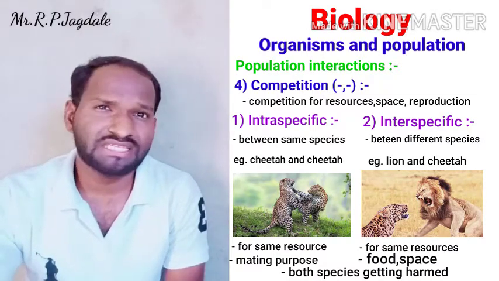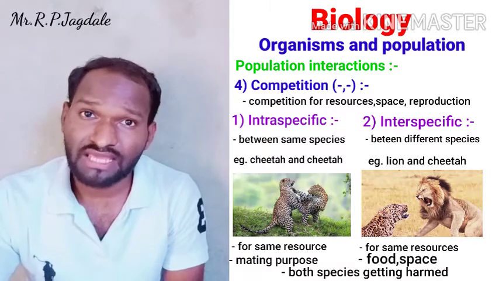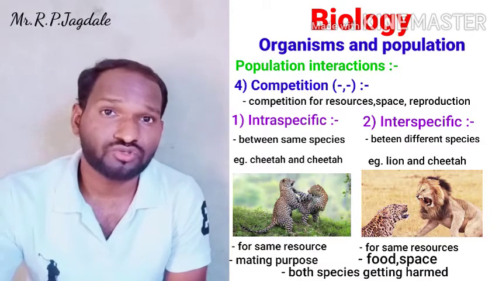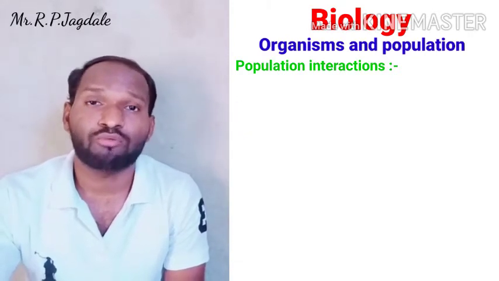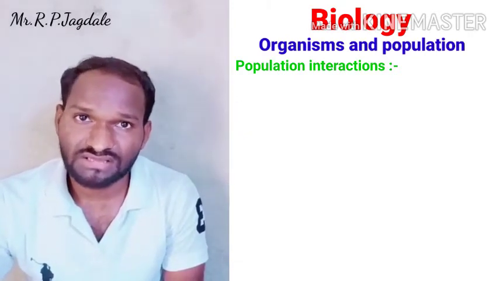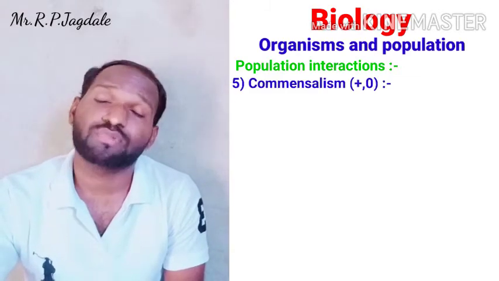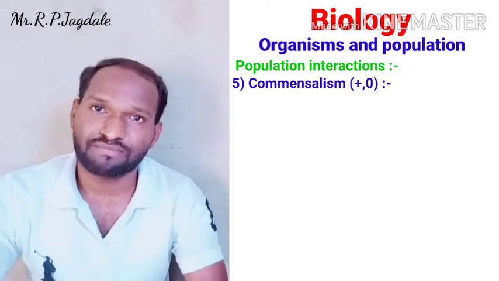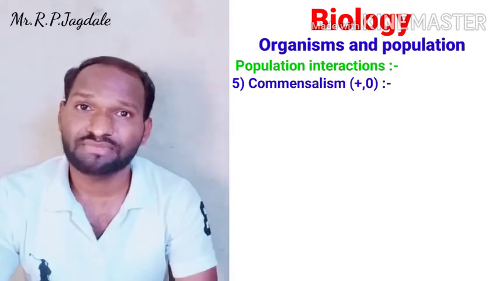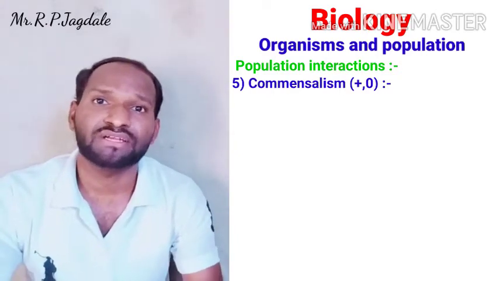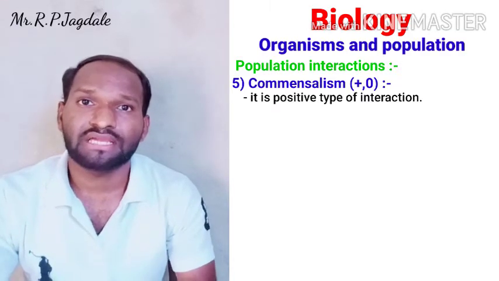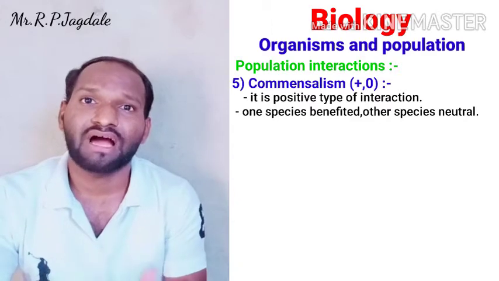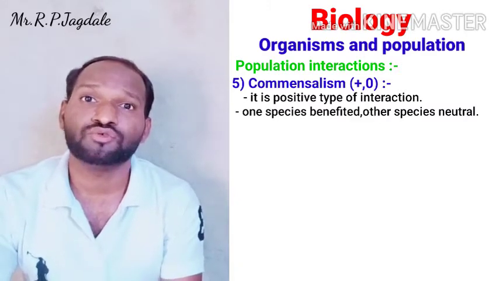There are so many examples of plants and animals which show competition. Then the fifth type of interaction is commensalism. Commensalism is a positive type of interaction, because in commensalism one species is benefited and the other species is neutral.